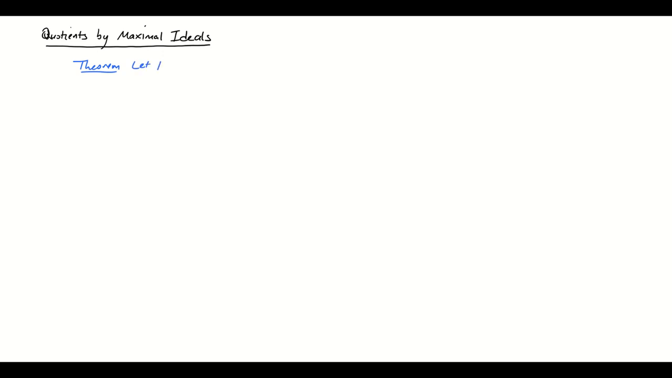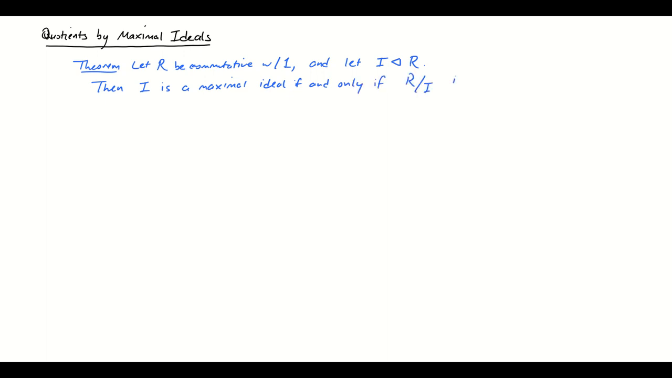So let's let R be a commutative ring with unity, and let I be an ideal of R. Then I claim I is a maximal ideal if and only if R mod I is a field. Yes, a field, as in commutative, and every non-zero element has a multiplicative inverse.